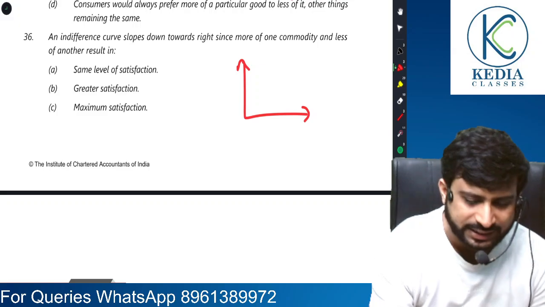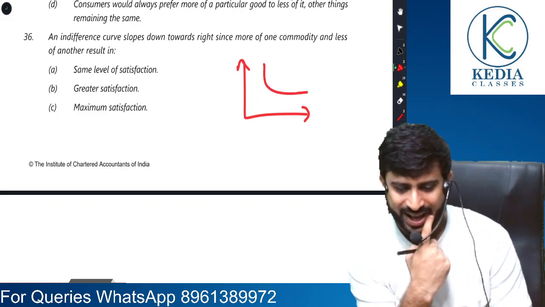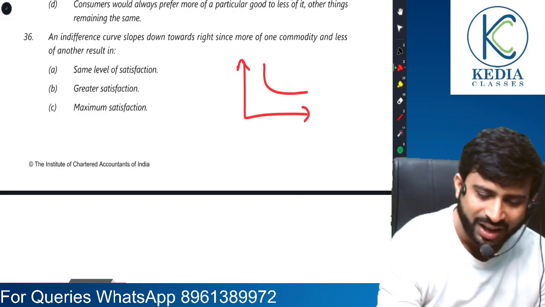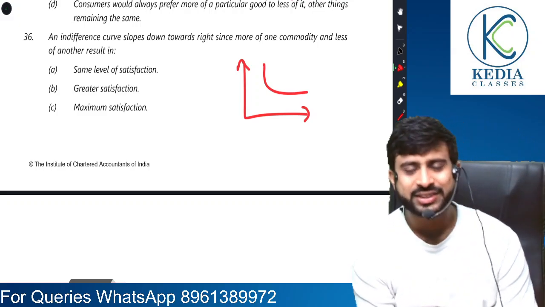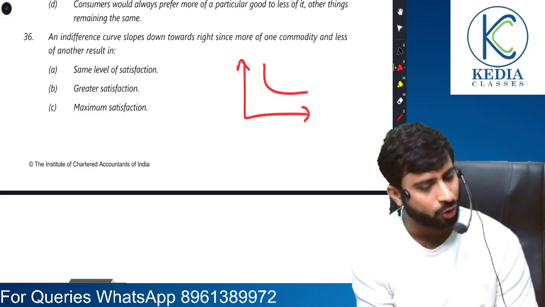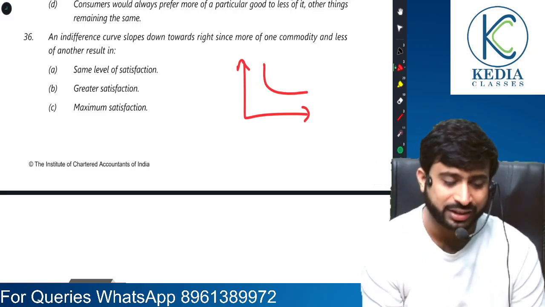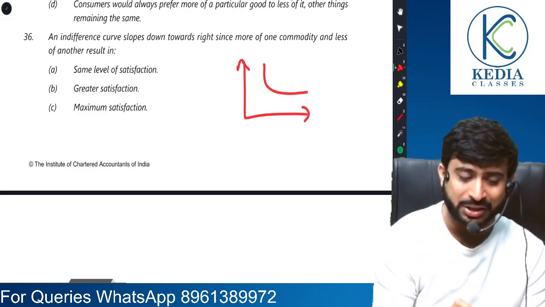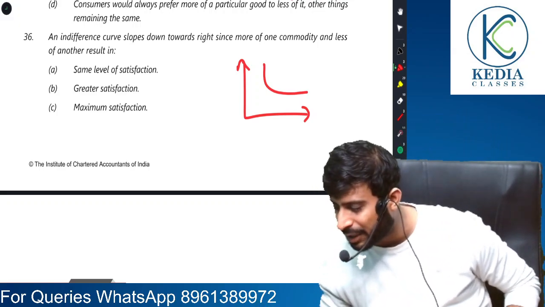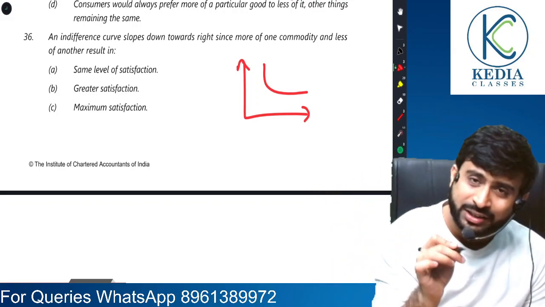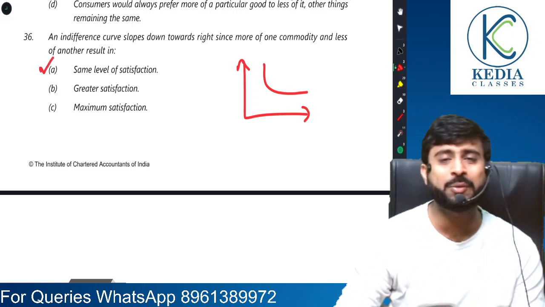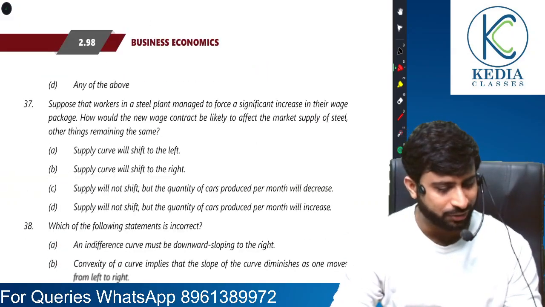Since more of one and less of another result in the same level of satisfaction, because for any point to be on the indifference curve, remember everybody, they have to give the same level of satisfaction, only then can they be plotted on the indifference curve, right?